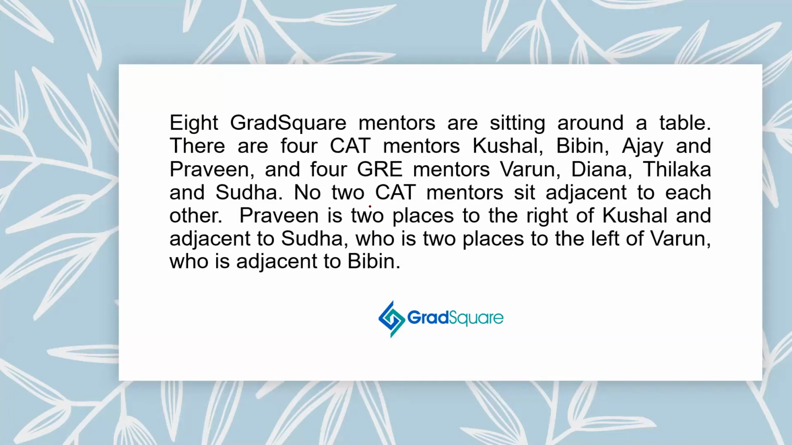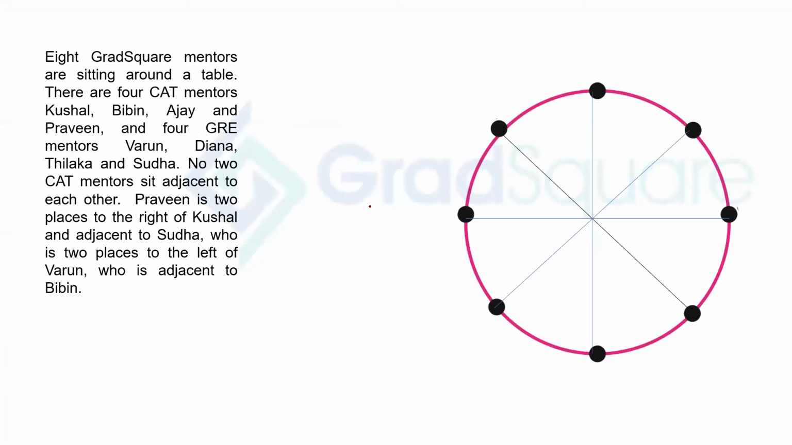So this is the short question. It's a circular arrangement. The CAT and the GRE mentors are sitting alternately. That is given to you straight away in the question. Okay? So let's mark this now. There are 8 people. I made a circle here. And we know that Kushal, Bibin, Ajay, and Praveen are the CAT mentors, and we have Varun, Diana, Tilaka, and Sudha as the GRE mentors.